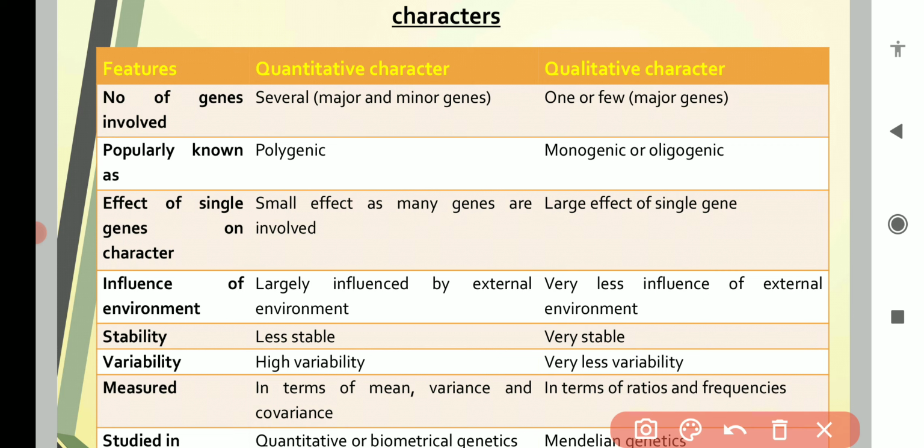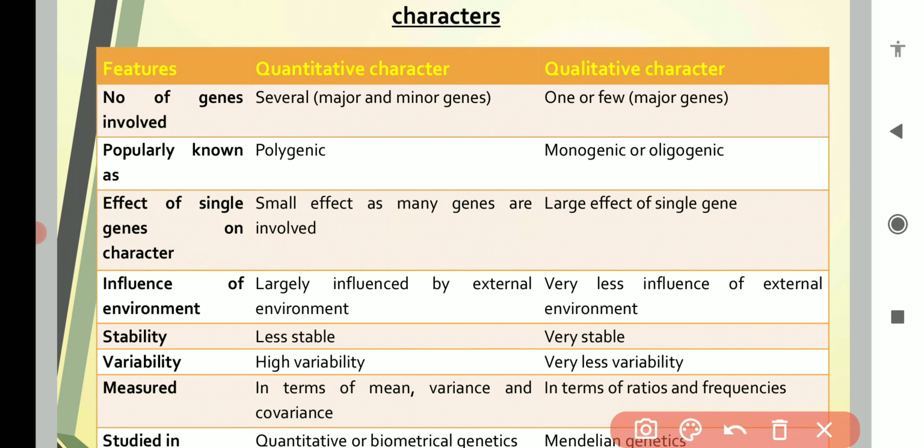If a single gene is involved, then they are known as monogenic characters. If a few genes are involved, or we can say less than 10 genes are involved, the character is known as an oligogenic character. Then the third feature is the effect of a single gene on the character.